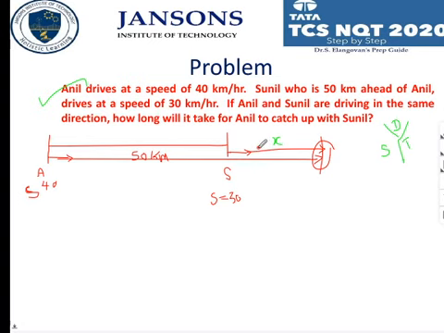Clear? Then what we need to do? It is the same time problem. So the same time Anil is taking to reach this particular point, and the same time Sunil is taking to reach this x distance, x kilometers. So for this same time problem, we have to take d by s is equal to d by s. That is d1 by s1 is equal to d2 by s2.